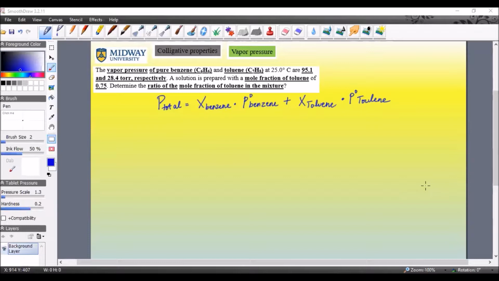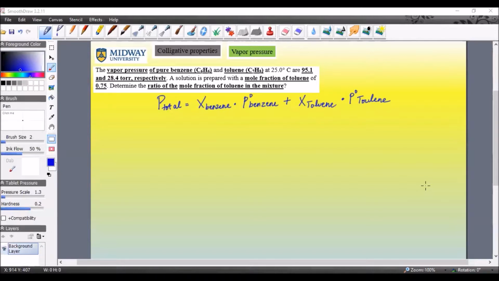So when you mix two liquids, you cannot just write one single Raoult's law, whereas you write a combination, just like we looked at in the previous video, right? So what I have in front of you is the total vapor pressure of the solution is the mole fraction of benzene times the pure vapor pressure of benzene plus the mole fraction of toluene times the vapor pressure of toluene. Now, we only write this format when you mix two liquids. When you mix a solid and a liquid, it's just one of the single Raoult's law equations, right?